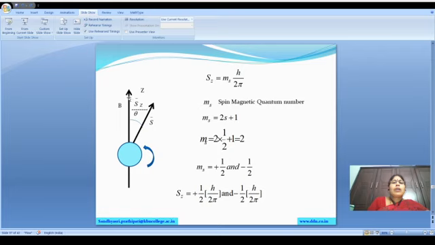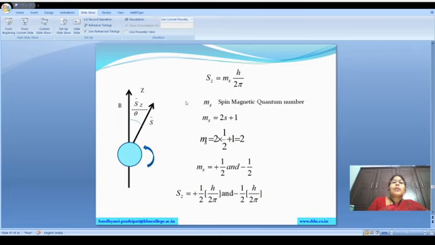Here we are taking a magnetic field B in the direction of Z. S is the spin angular momentum vector making an angle theta with the magnetic field B. Sz is the projection of S in the direction of B, that is, in the direction of Z.